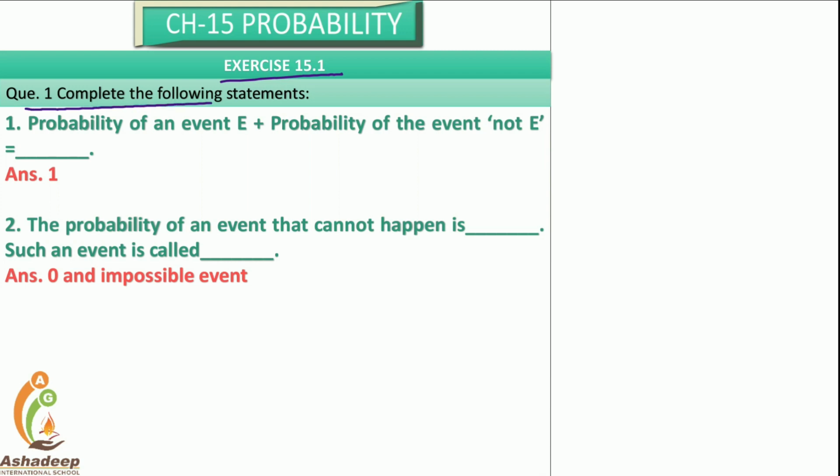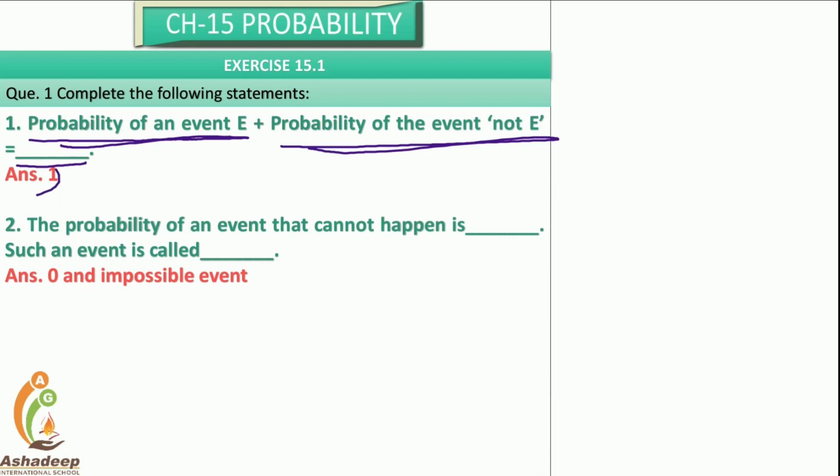Question 1. Complete the following statements. Probability of an event plus probability of not an event is equal to what? It is equal to 1. That we already saw in the previous lecture.